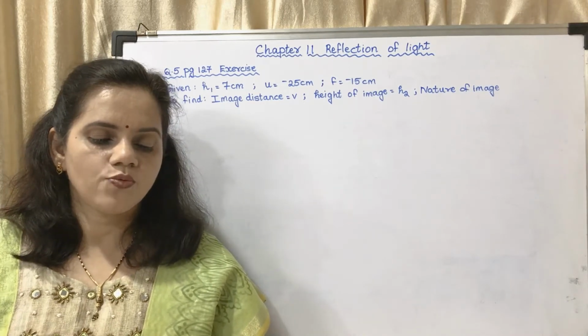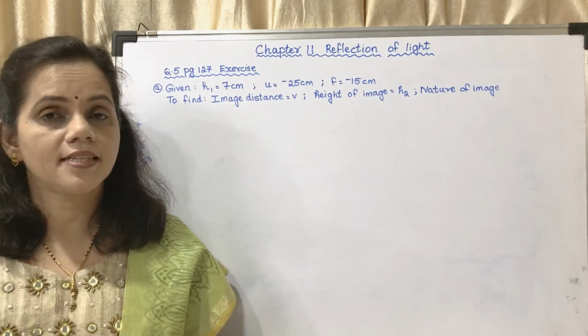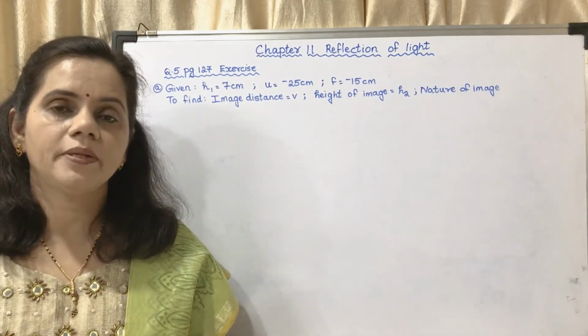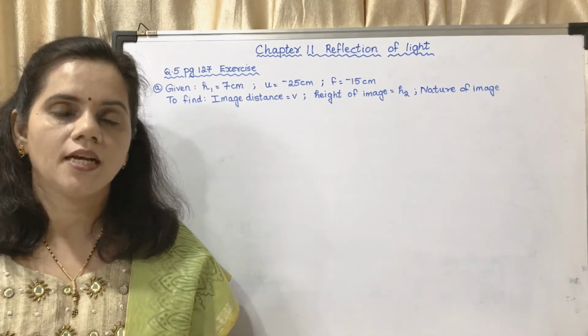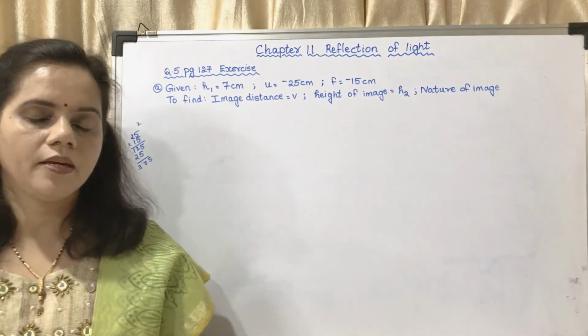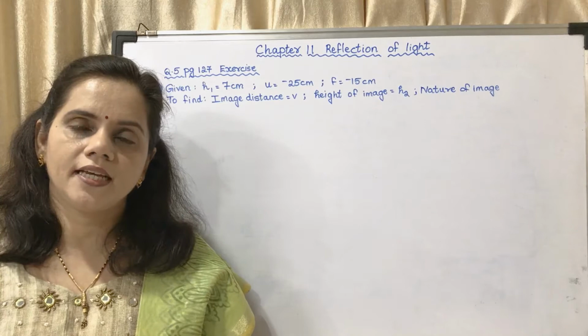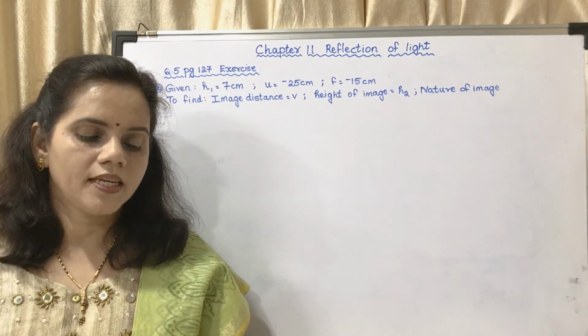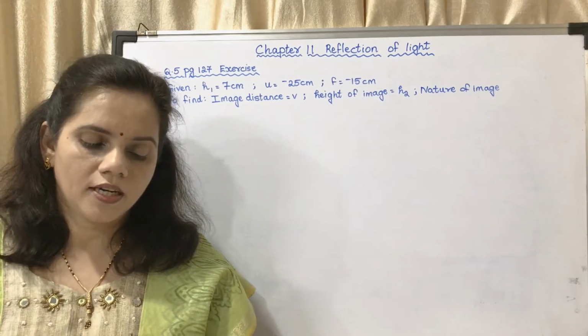At what distance from the mirror should you place the screen? That means where will you get the image, that is, the distance of the image. You have to find out v. What will be the type of the image and what will be the height of the object? Height of the object is taken as h1. You may see, given f is equal to minus 10. Why? Because it is a concave mirror.